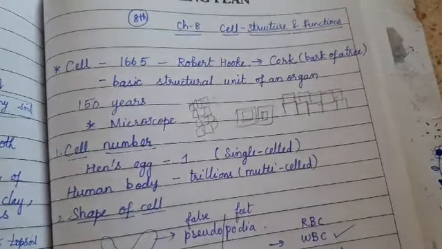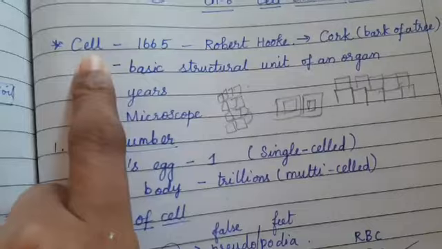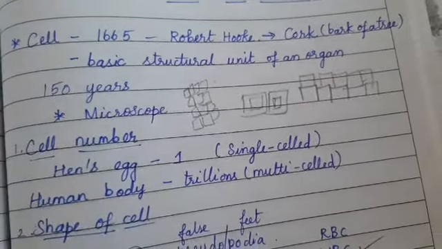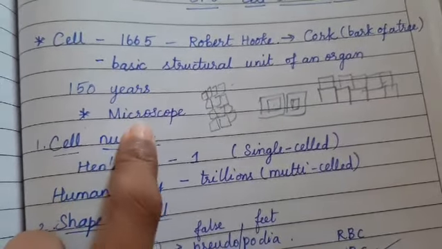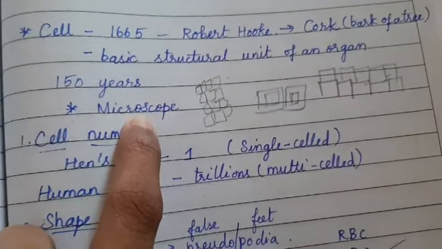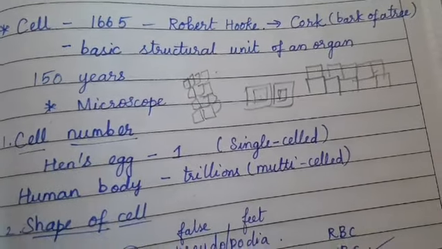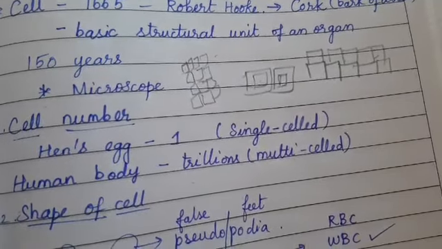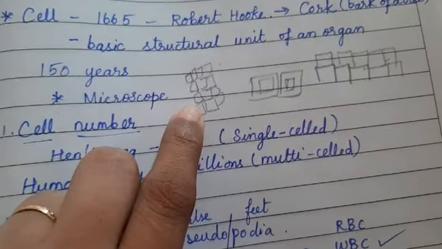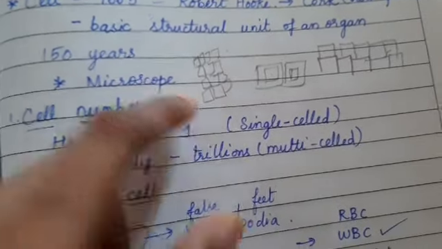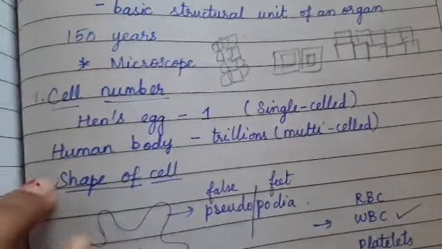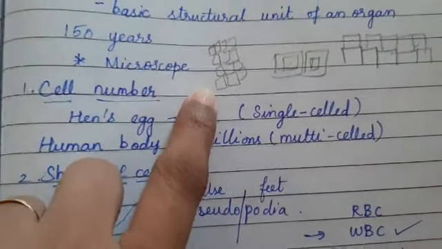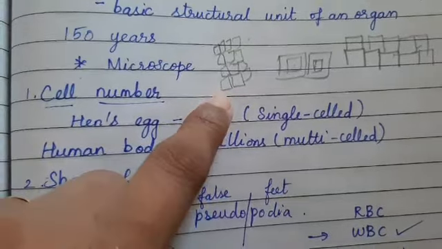Usually the cells are not visible to us because of their very tiny size. We have to see them only through the microscope. In the microscope we can use some dyes, a staining dye, a color dye, for the cells to look colorful and to view them easily. Instead of having a black and white picture, we can use color dyes so that the cells are visible.